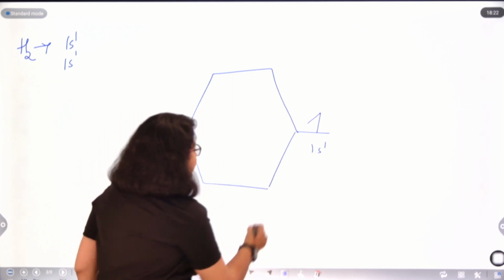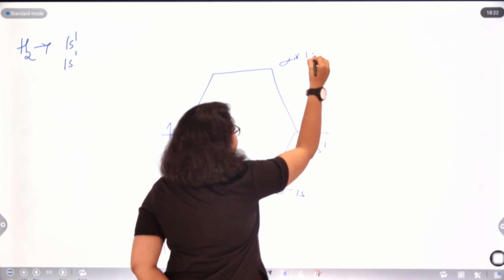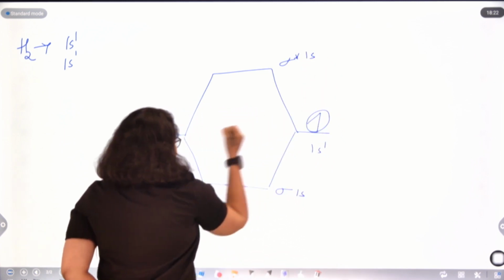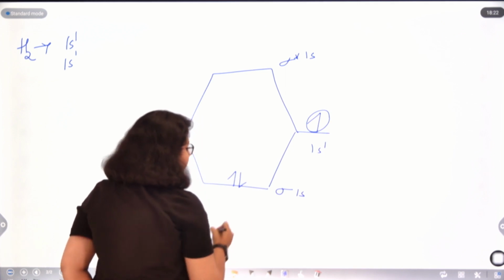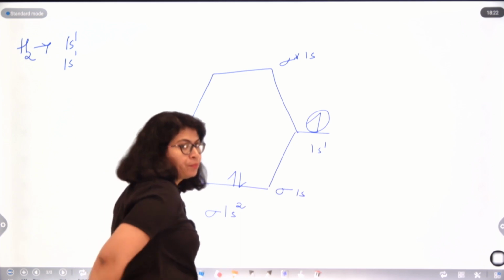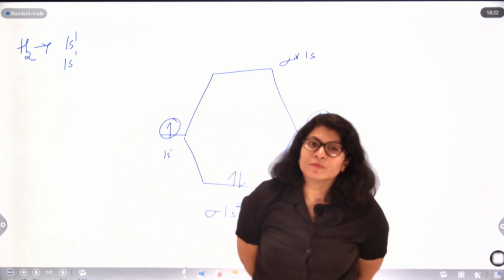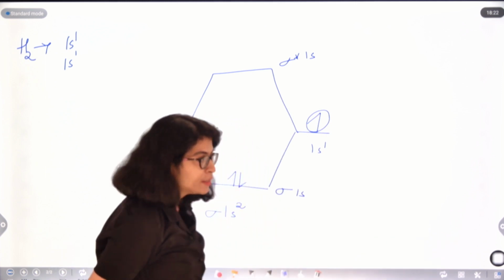This is the sigma 1s. This will be the sigma star 1s. Two electrons are there, they will be filled as sigma 1s2. So the configuration for hydrogen will be sigma 1s2. Okay, so this way we write the molecular orbitals for whatever atom or molecule is given to us.